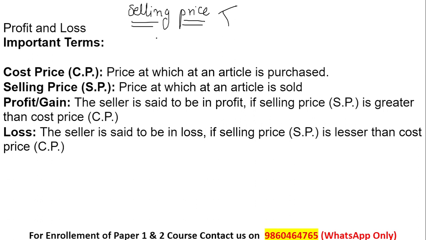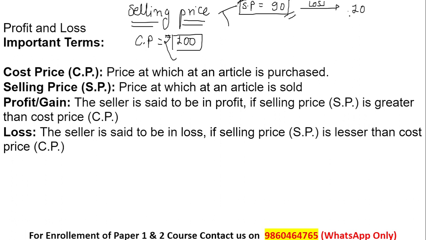So the cost price for that t-shirt was rupees 100, you paid 100 rupees. For example, now you're selling this particular t-shirt for rupees 90. It means clearly you can understand that the money which went out of your pocket was rupees 100, and the money you're getting now is 90 rupees only. It means there is a loss of 10 rupees over here. We can clearly understand this.